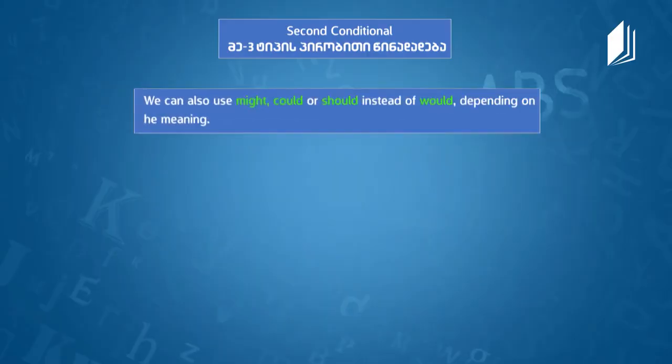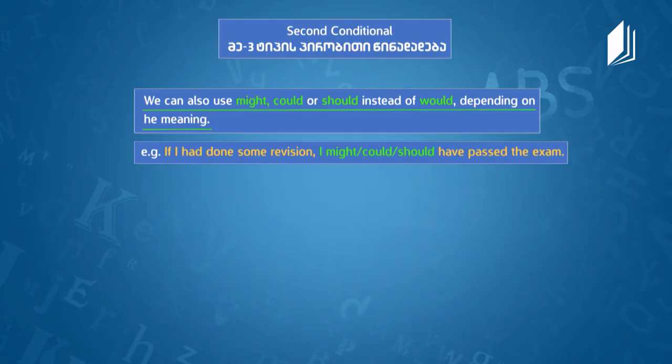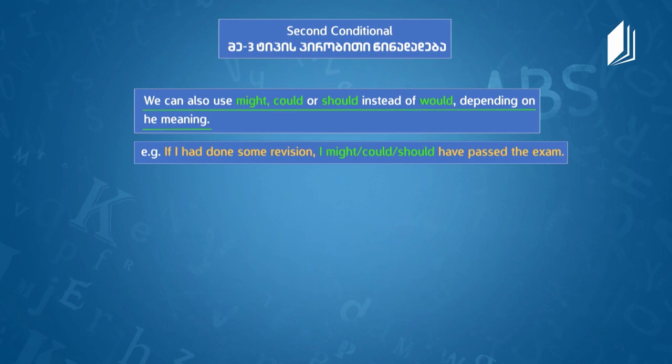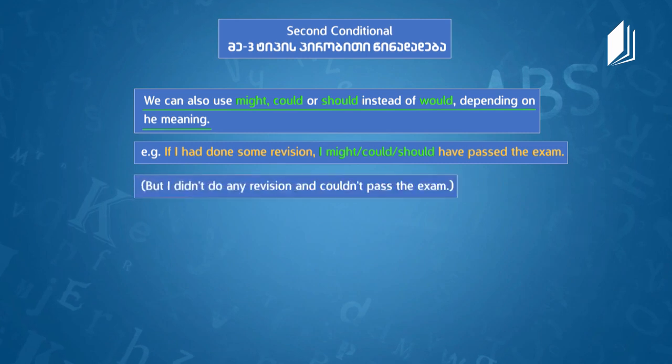Okay. And one more thing, we can also use might, could, or should instead of would, depending on the meaning. And here is an example. If I had done some revision, I might or could or should have passed the exams. But I did not do any revision and I couldn't pass the exam. You're a bad student. Okay, so it shows the regrets, okay? And I think it's time to practice.